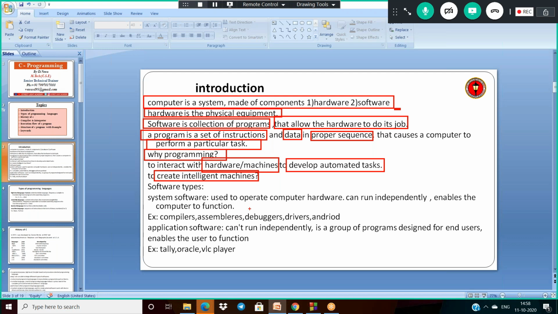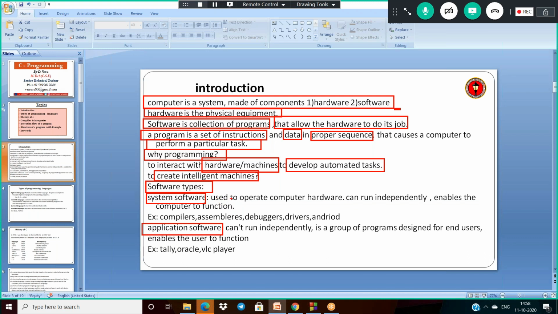So what are the various software types? The software types are two types. One is system software, and the second one is application software. What is the difference between system software and application software?